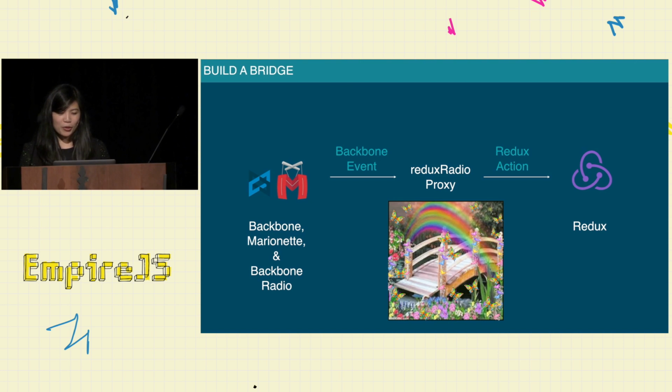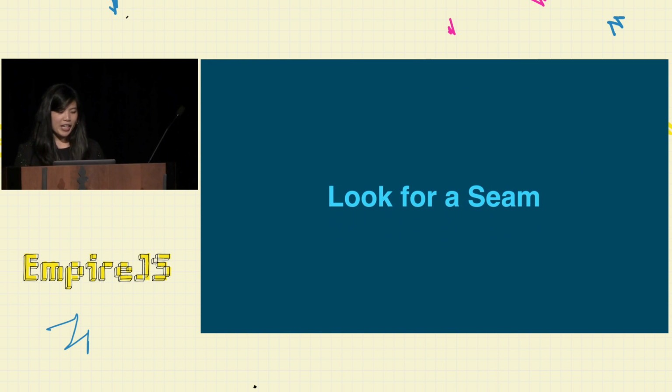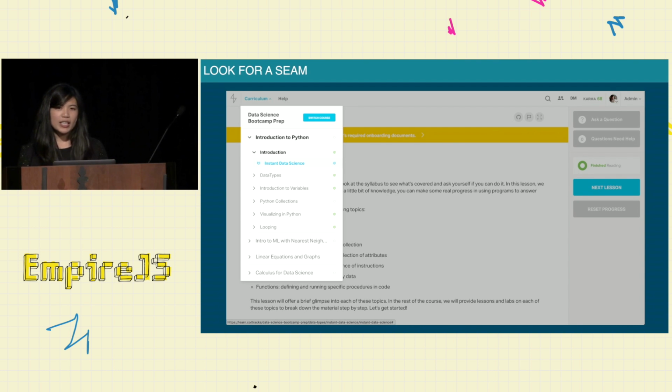So that brings us to our next example of looking for a seam. Whenever we get the chance, we try to remove Backbone and Marionette from our code base. It's not always easy, but looking for the seam is kind of an adventure. We've done this before, and this is one example of that. Again, we're looking at an example of lesson page on Learn, and all the stuff that's grayed out is in Backbone and Marionette. But this track nav component that we see is rendered on top of that, and it's rendered through React.